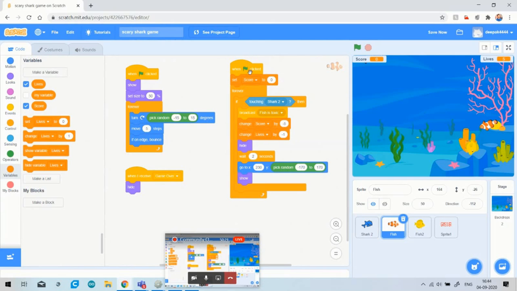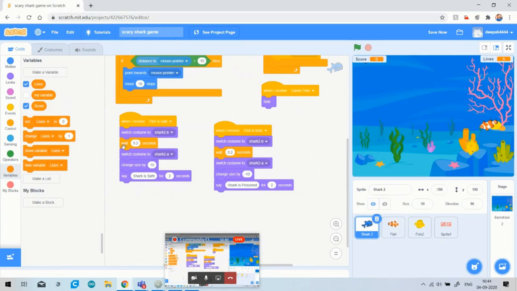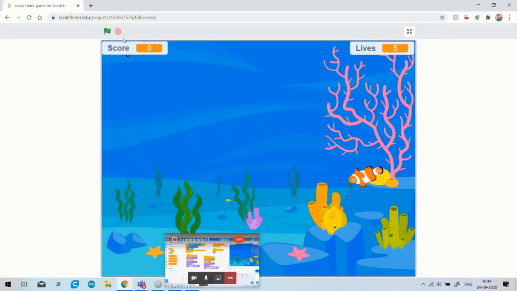For this, I have written when flag clicked, our score will be 0, and when my shark touches this safe fish or toxic fish, when it eats the toxic fish, the score will be -5 and lives will be -1, and again it will appear by the positive or negative as per the safe and toxic fish. And whenever I receive fish is safe, my size increases by 10, and it will say the message shark is safe. Okay, so I will start my game now.